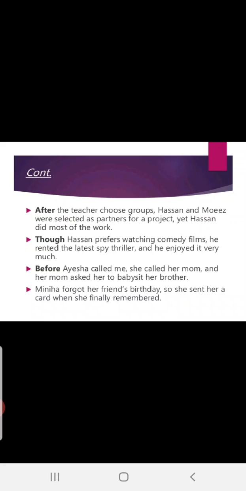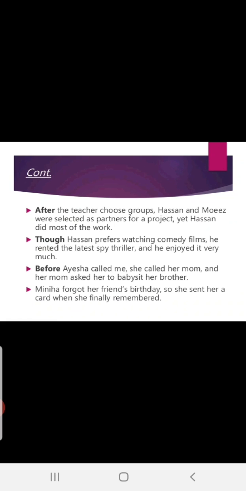Fine. Here again some examples are given for you. You can read and practice them. I will just read them. You can practice by breaking them into clauses. After the teacher chose groups, Hassan and Muiz were selected as partners for a project. Yet, Hassan did most of the work. Where and all you should break for the clause, I am giving one break. And conjunctions also you can identify.